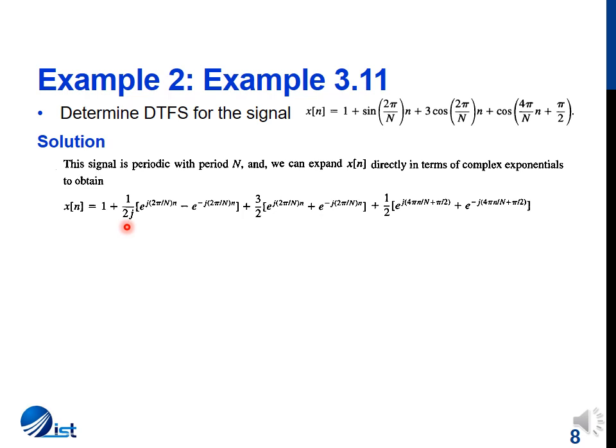So for the sine 2 pi by N n term, we get this term. For the 3 cos 2 pi by N n term, we get this term. And for the cos 4 pi by N n term plus pi by 2 of phase, we get this term, and we can see that the pi by 2 phase is also included in the Euler's formula.